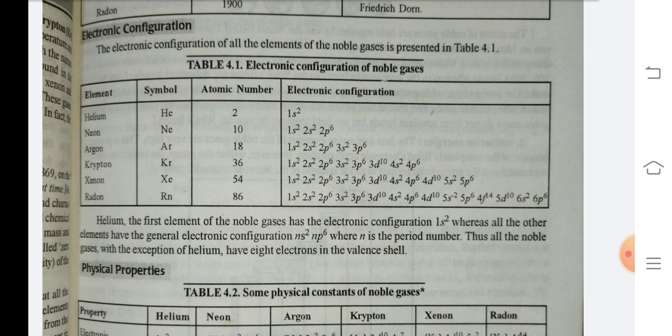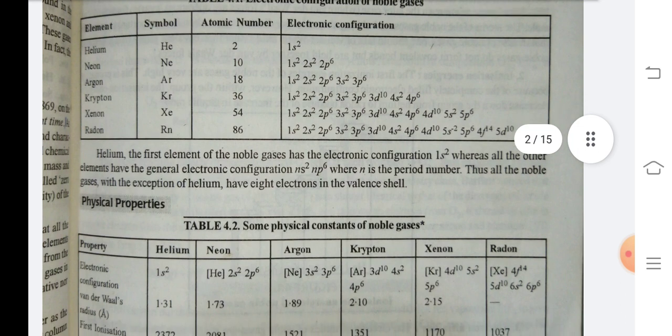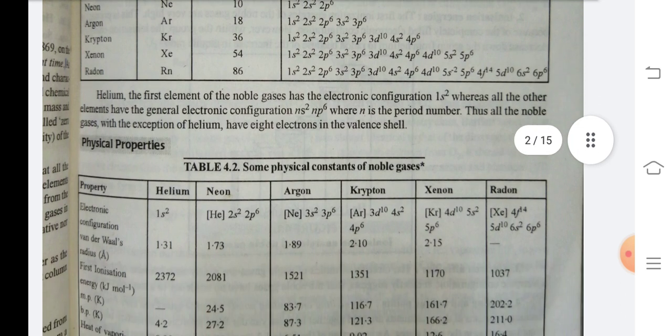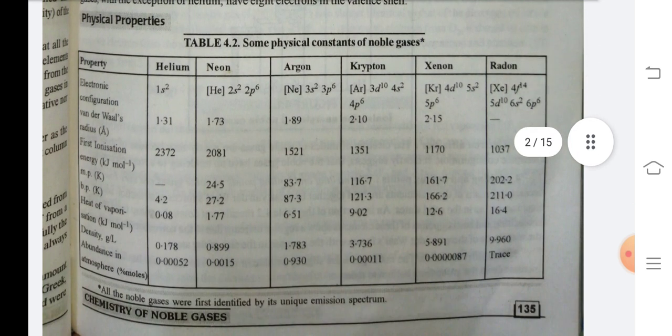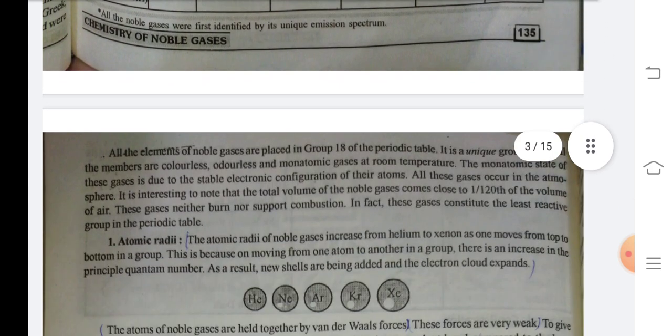Helium, the first element of the noble gases, has the electronic configuration 1s2, whereas all the other elements have the general electronic configuration ns2 np6, where n is the period number. Thus, all the noble gases, with the exception of helium, have eight electrons in the valence shell. Physical properties.